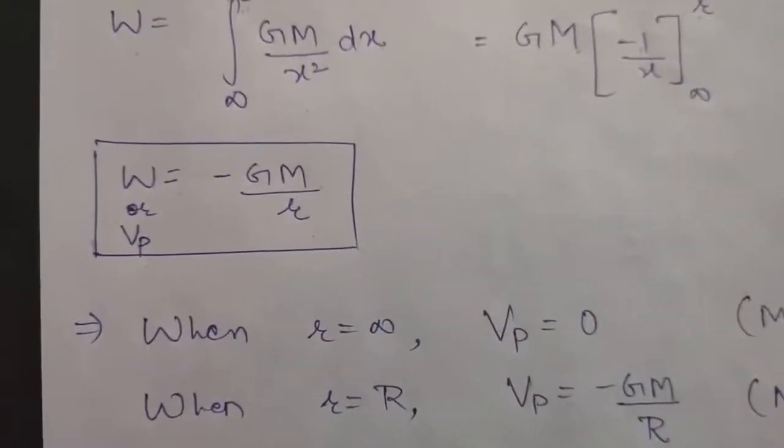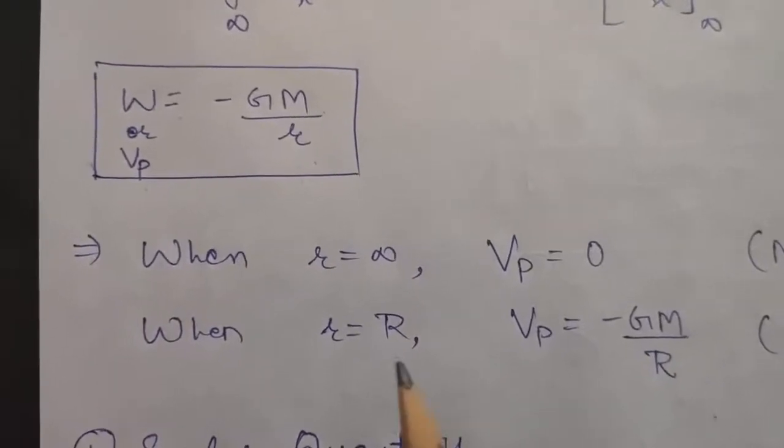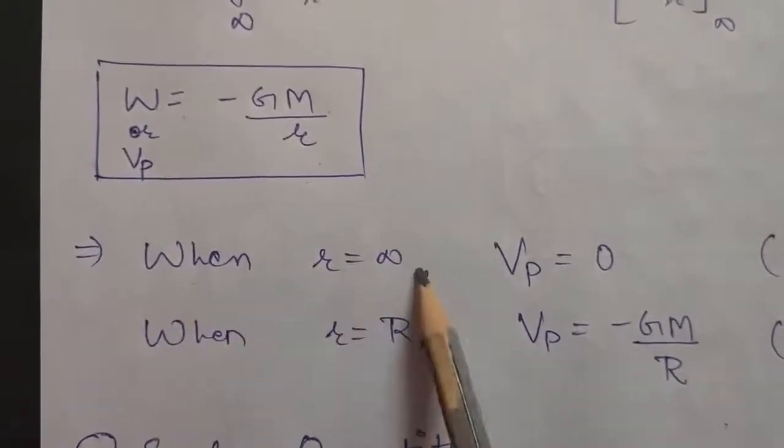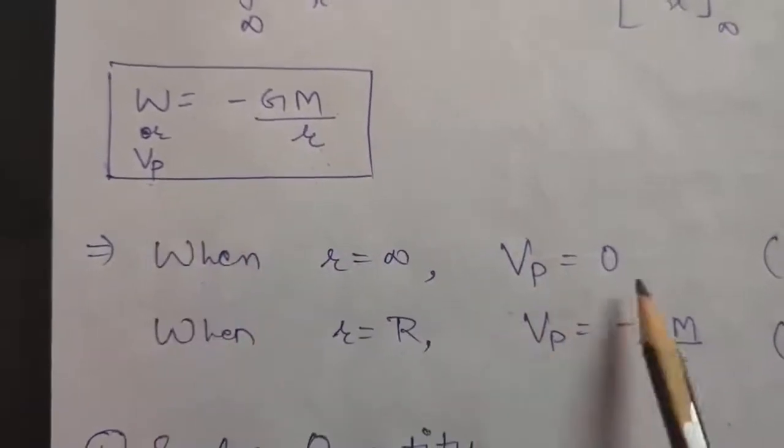Okay, so now this is the expression for gravitational potential. Now from it we can conclude, when r is infinity, that is this distance is infinity, then your gravitational potential will become 0.